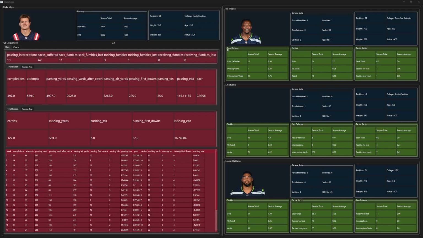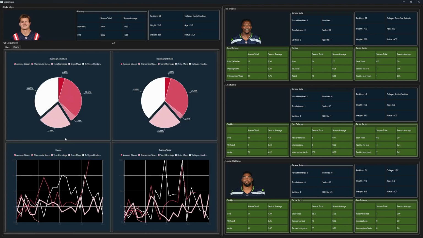And just looking at the defensive players, you have Woolen as your top pass defender, Jones as your top tackler, and Williams as your sack leader. Moving over to May's averages for the season, and his week-by-week numbers now. As well as his turnovers, you have May with 10 interceptions this season, and 5 fumbles lost due to sacks, as well as 1 rushing fumble. For his rushing share, you have him at about 22.7% of the rushing carry share, and about 23.3% of the rushing yard share, giving him a pretty large impact on the rushing game for the Patriots.